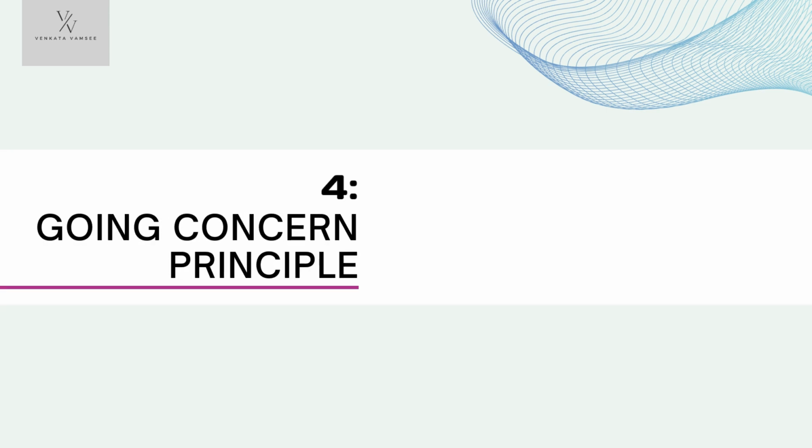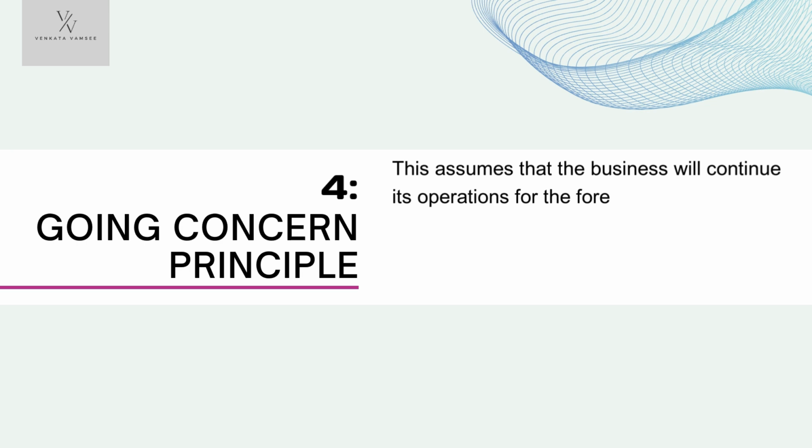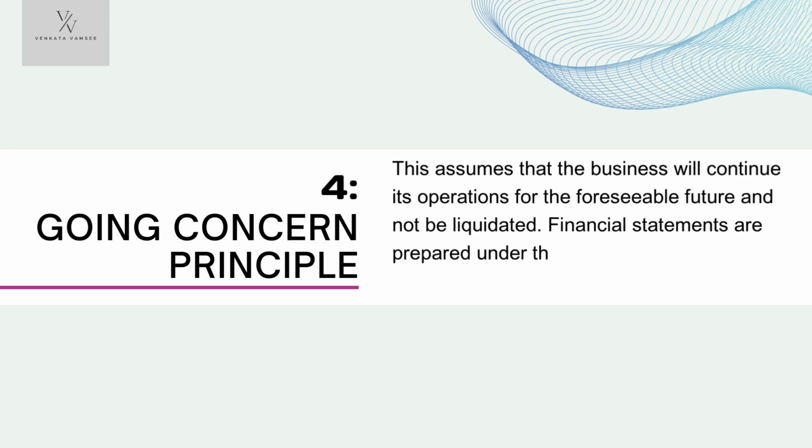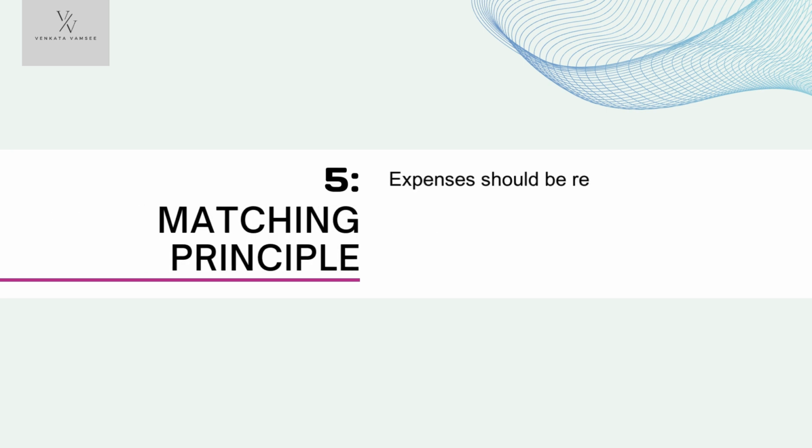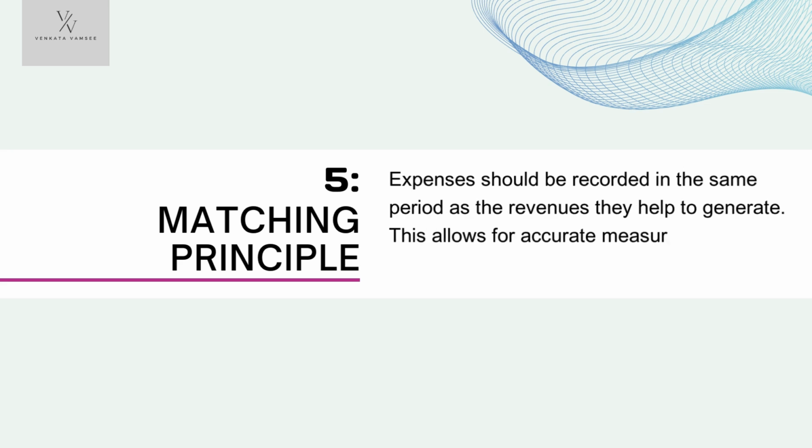4. Going concern principle. This assumes that the business will continue its operations for the foreseeable future and not be liquidated. Financial statements are prepared under the assumption that the entity will not cease its operations. 5. Matching principle. Expenses should be recorded in the same period as the revenues they help to generate. This allows for accurate measurement of profitability for a specific period.